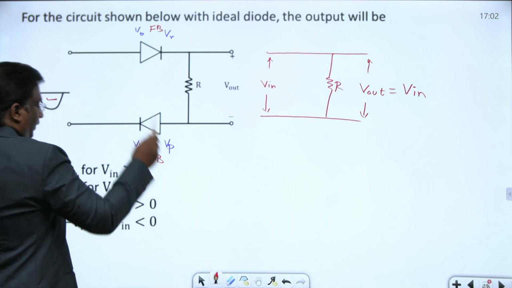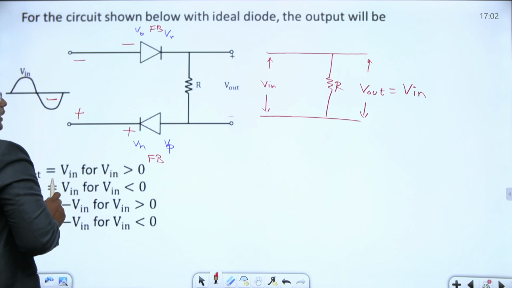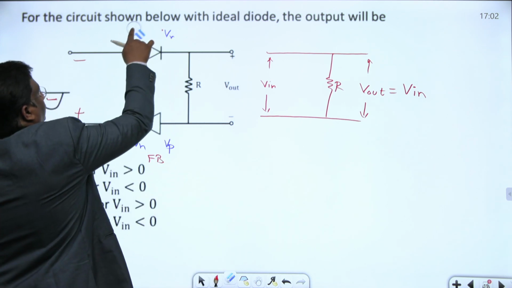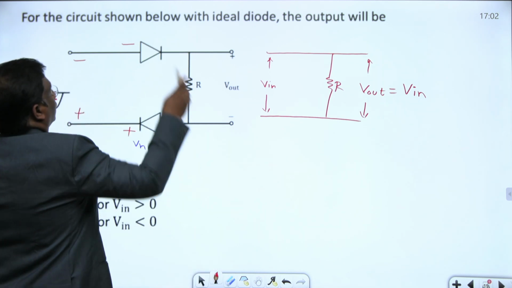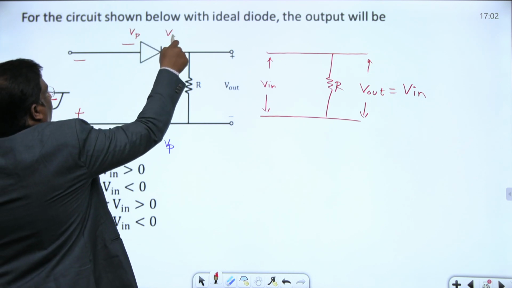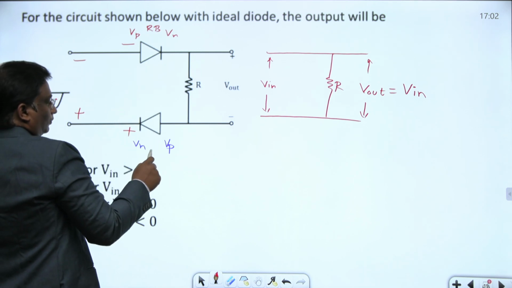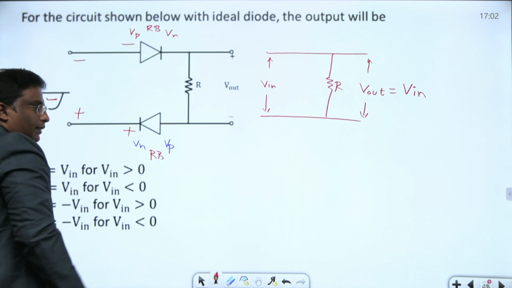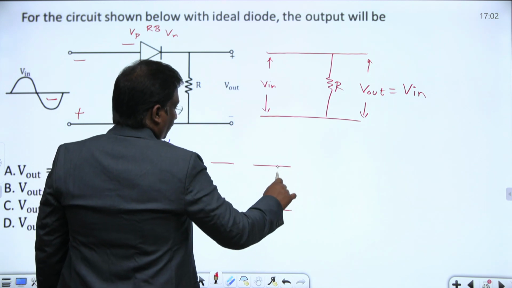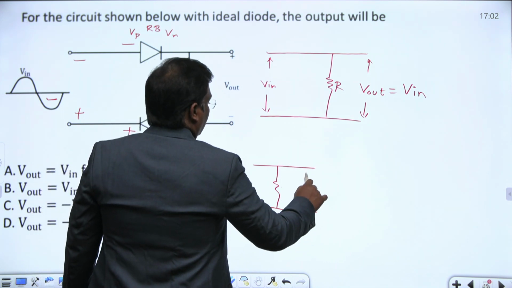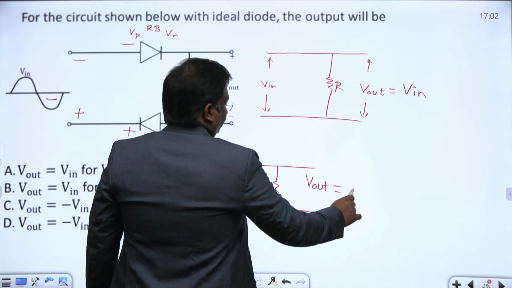If I give a negative voltage here, this is now minus, whereas earlier this was plus. Now the anode voltage is negative and the cathode voltage is positive, so the diode becomes reverse biased. Here the cathode voltage is positive, so this diode also becomes reverse biased. Both the diodes are reverse biased, and ideal diodes in reverse bias act as an open circuit. This is the circuit. What V out are you going to get here? It is not connected to V in, not dependent, so it is 0.